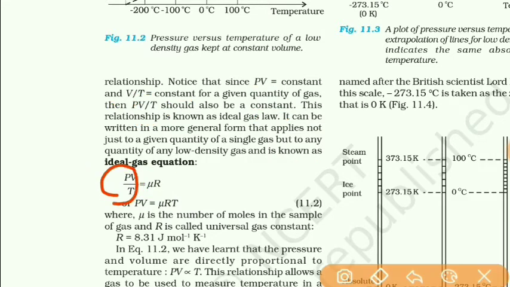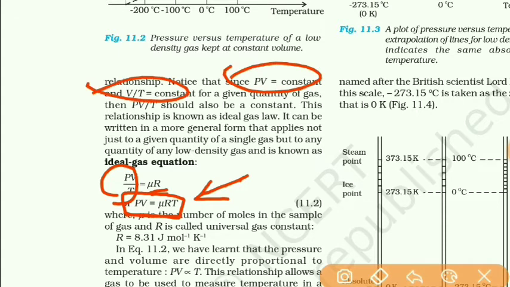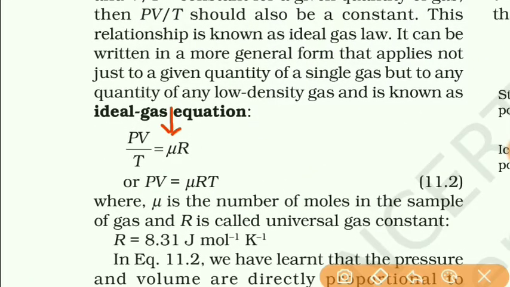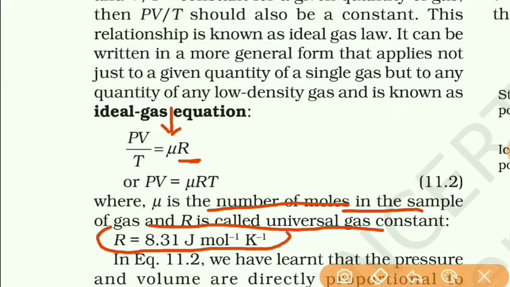PV upon T is equal to mu R, or PV is equal to mu RT. To remember this relation, this format is quite helpful: PV is equal to mu RT. This is the ideal gas equation obtained by combining Boyle's law and Charles' law. Here mu is the number of moles of a gas, and R is known as the universal gas constant, and its value is 8.31 joules per mole per Kelvin.